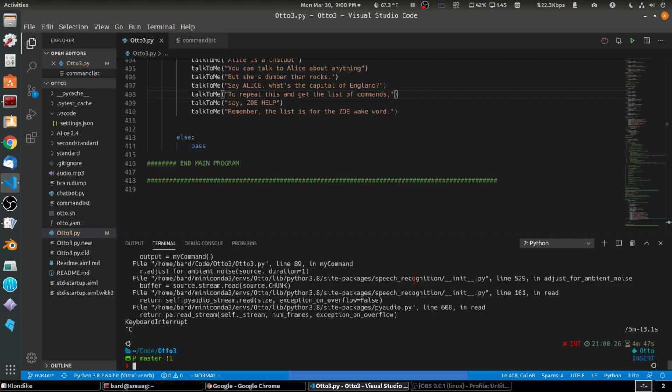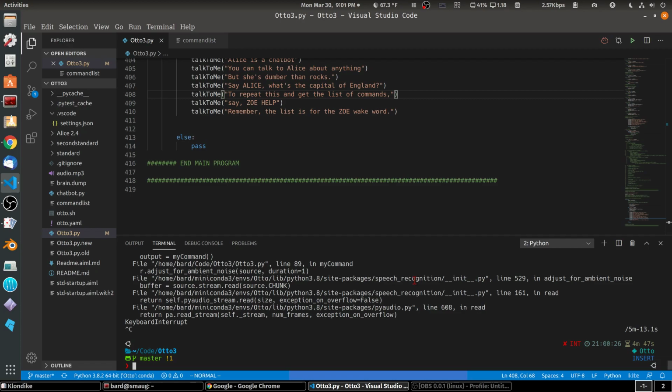So that's kind of a pain. It's kind of a pain that once I start it up, it doesn't want to stop. And so if I ask it for information, it's going to go out and get it, and it's going to start talking, and it's not going to shut up, which is a pain. I'm going to have to figure out how to be able to have a stop word.